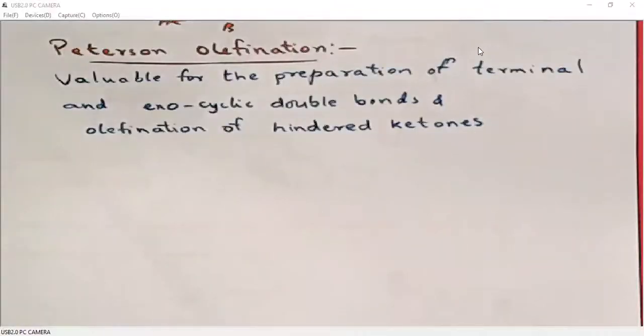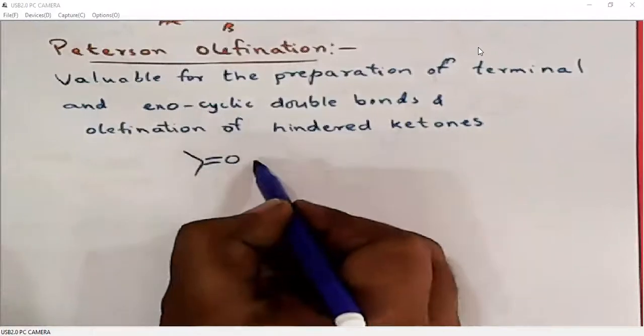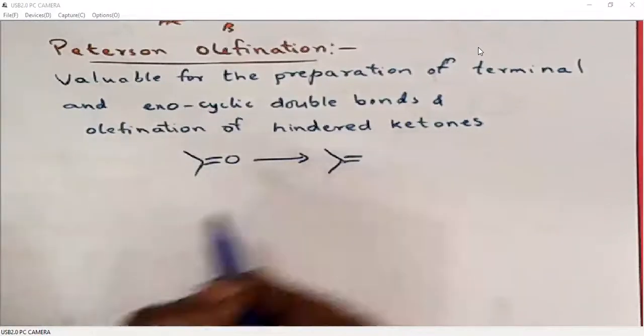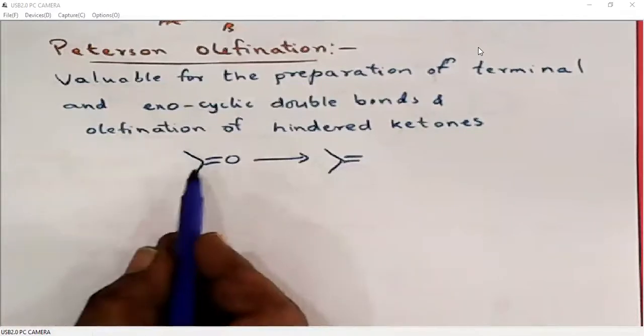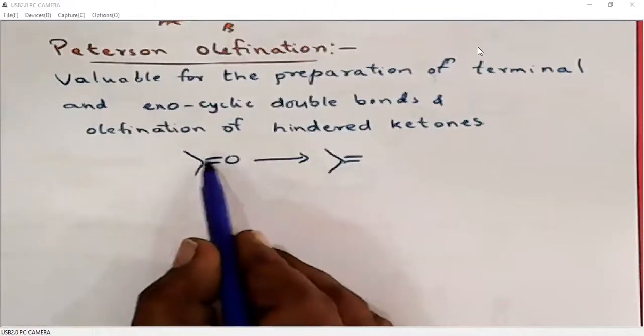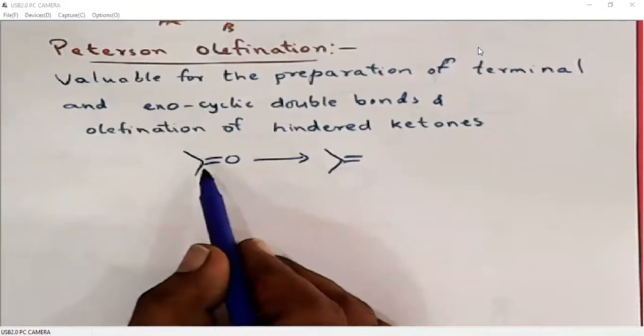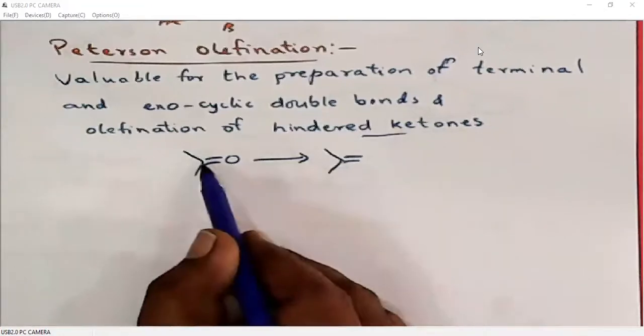Now we will look at the Peterson olefination. What is Peterson olefination? It is the conversion of a carbonyl into a double bond. Generally, this can be done using the Wittig reaction. But when we have a hindered ketone, that means the ketone is more sterically crowded, then the Wittig reagent will not attack this carbonyl. So in those cases, when we have a hindered ketone, Peterson olefination can be done on that carbonyl.